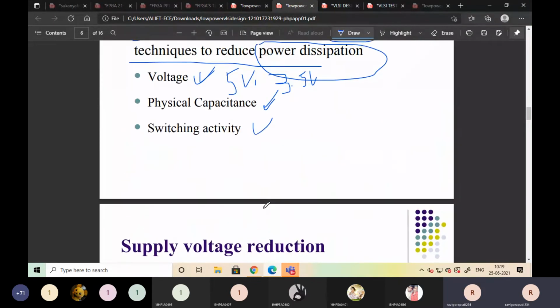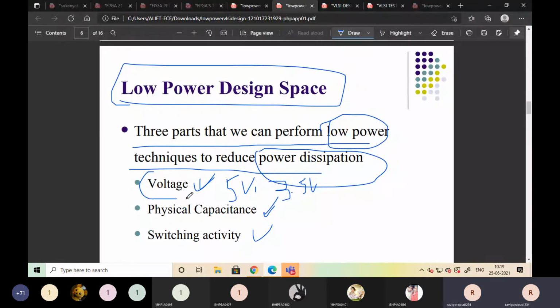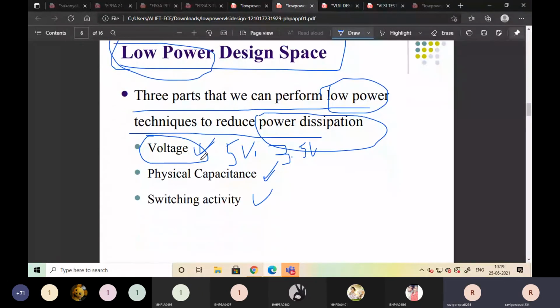Supply voltage reduction is the first one. Voltage reduction, capacitance reduction, switching activity reduction. Then we'll get low power. We'll be operating with low power.